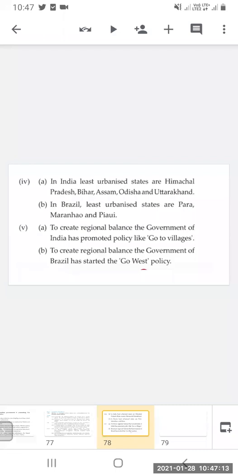To create regional balance, the government of India has promoted policies like Go to Village. As in Brazil, to reduce regional imbalance the government has started the Go West policy, while in India the government has started promoting policies like Go to Villages. So this will help to reduce the imbalance in the regions.